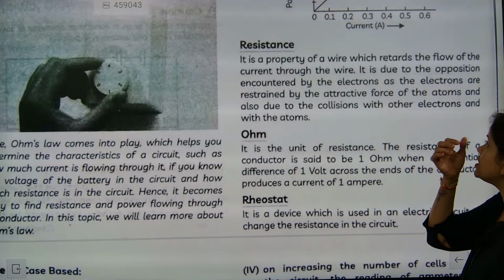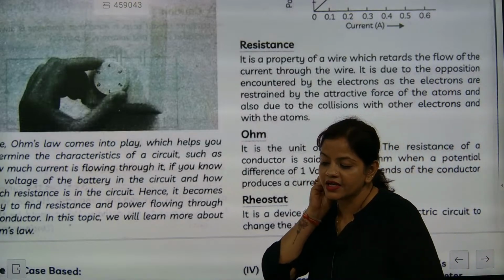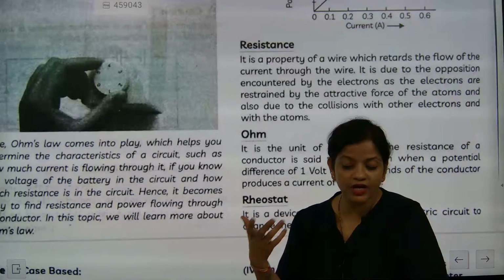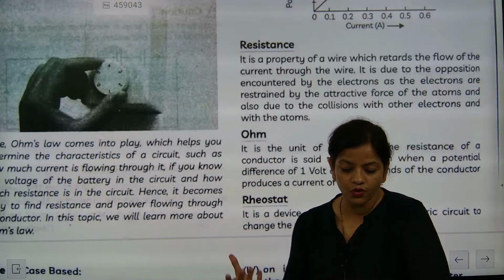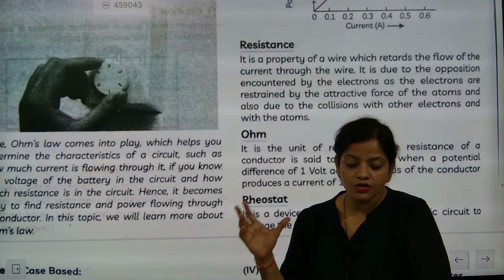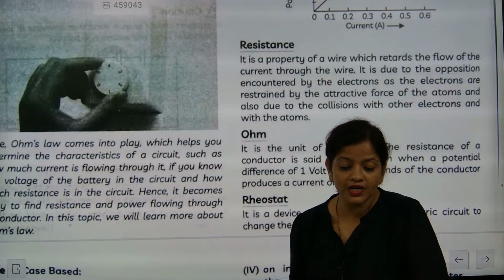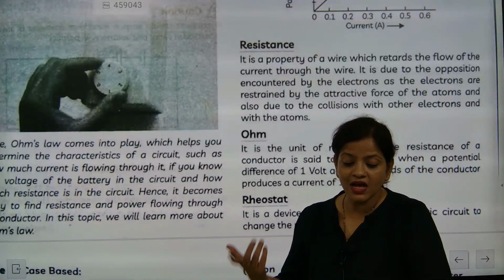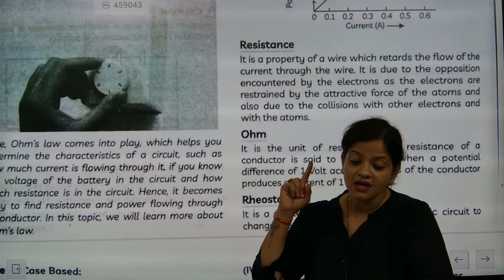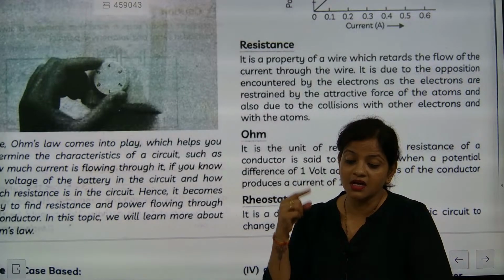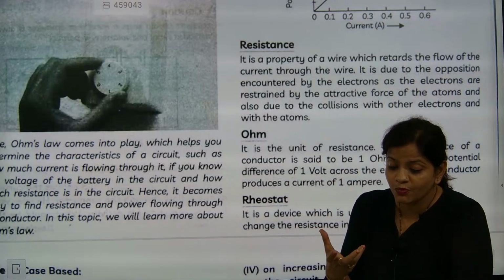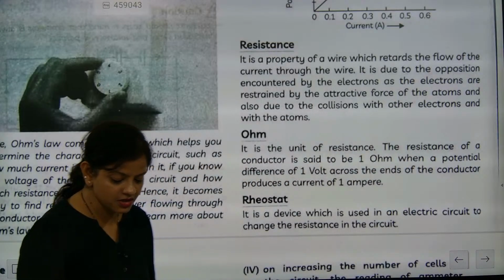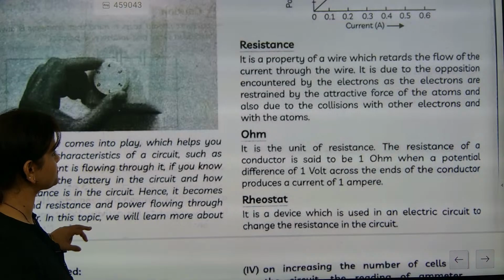In that intrinsic property, it will tell how the material will respond. Will it allow the current to flow or not? Understood or not? So that is the steady flow of the current. Only now we discussed the heating effect of current. Alloys are having higher resistance. Higher resistance, not resistors. Resistance. It's the intrinsic property of the material. Understood or not? And the alloys' internal resistance is very, very high.